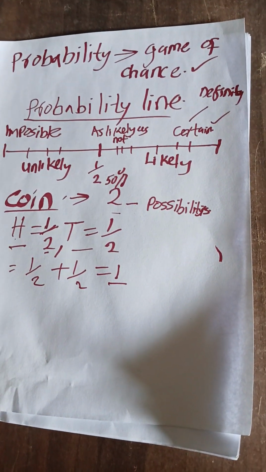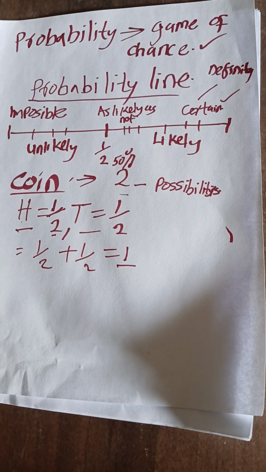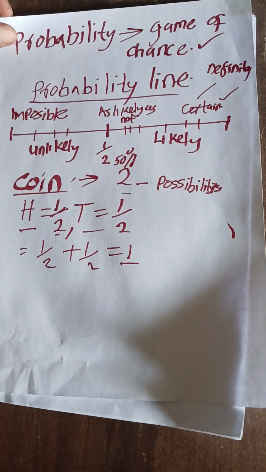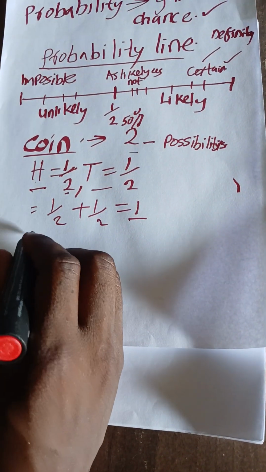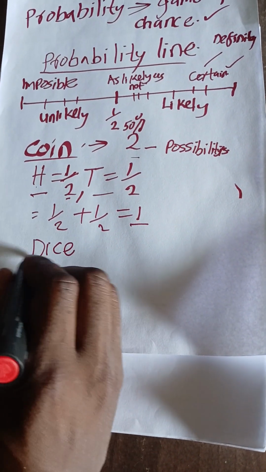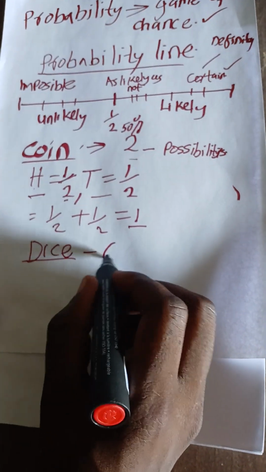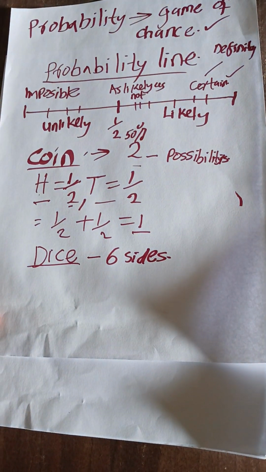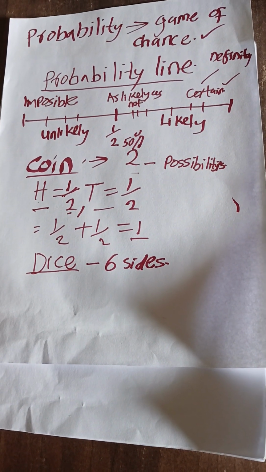We are going to apply this in a practical session and understand more. Good. Let us also look into the dice. We all know a die. A die has how many sides? It has 6 sides. So that is the total number of possibilities.